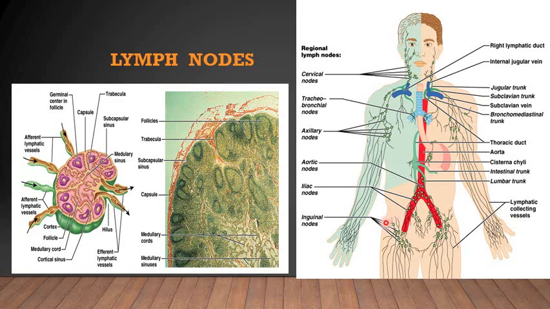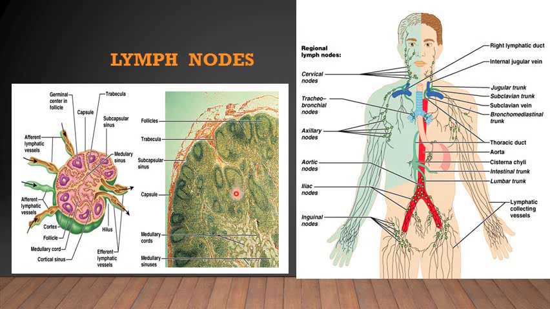Lymph nodes also add lymphocytes to the lymph, which ultimately delivers those lymphocytes to the blood. Lymph nodes are very important in initiating the defense system, the immune system. Cancer cells are usually spread by the lymphatics, which is very important for the metastasis of cancer cells.